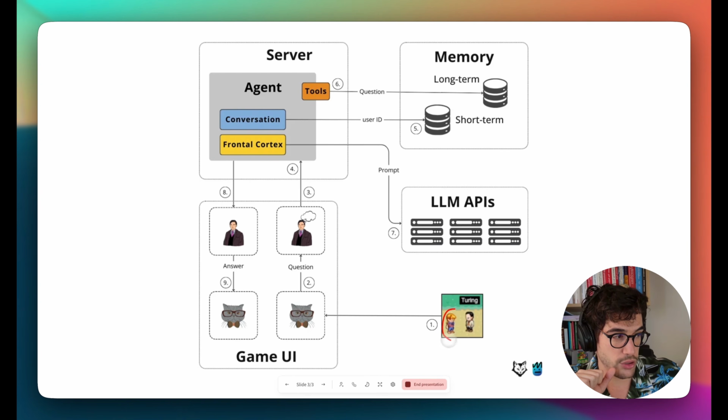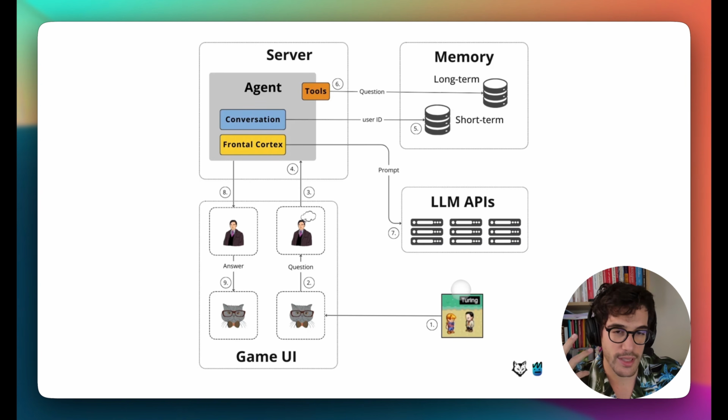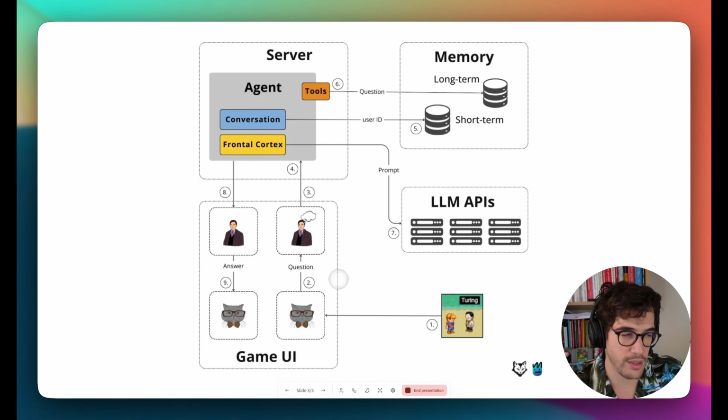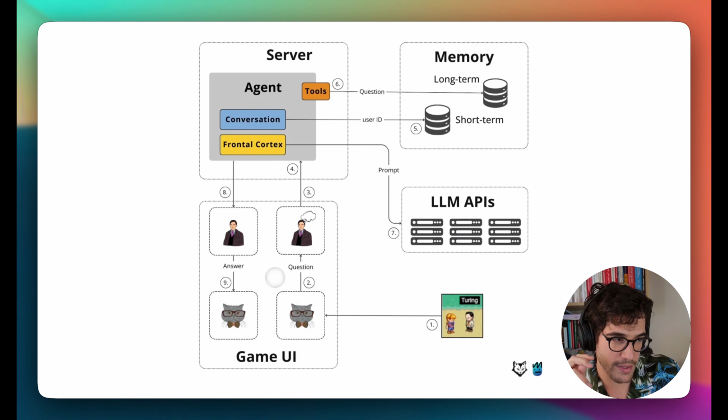Suppose that you or Sophia, we call the character Sophia because it makes sense, we think, and she's speaking, or you are speaking with Turing, all right? So when you send one message, when you say to Turing, hey, how are you? I know you are Turing. Pretty cool idea, you know, the machine, the Turing test stuff. All right, so what's happening is that this question, let's follow the path of the question, is going to reach